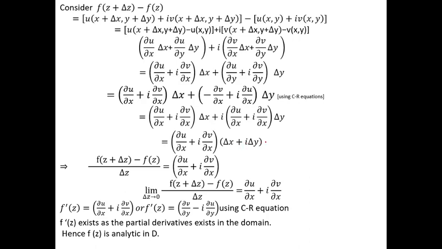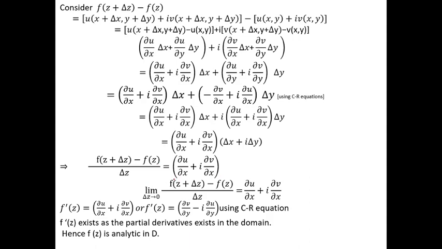Delta x plus i into delta y is nothing but delta z. Now shift this delta z into the left side. We get [f(z + delta z) − f(z)] divided by delta z is equal to ∂u/∂x + i ∂v/∂x. Now apply the limit on both sides. We get limit delta z tends to 0, [f(z + delta z) − f(z)] divided by delta z is equal to ∂u/∂x + i ∂v/∂x.